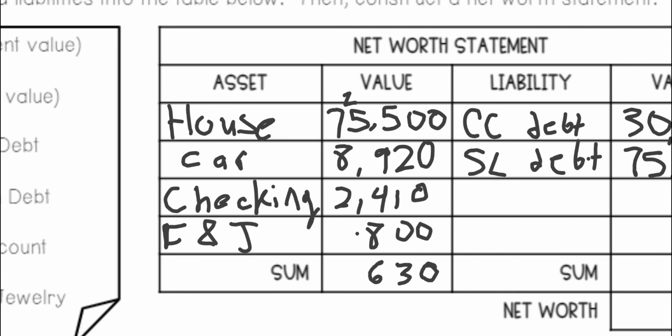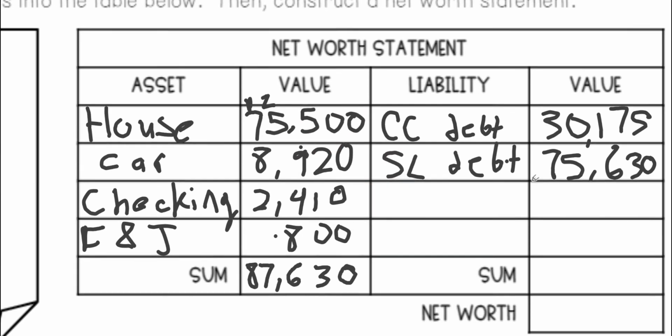Then I have, this is not lined up that well. I have 2 plus 5 plus 8 plus 2. So that's going to be 15, 17. So I have a 7, a comma here. 17, so my 1 goes up here, and then I have 1 plus 7, 87,000 in assets.